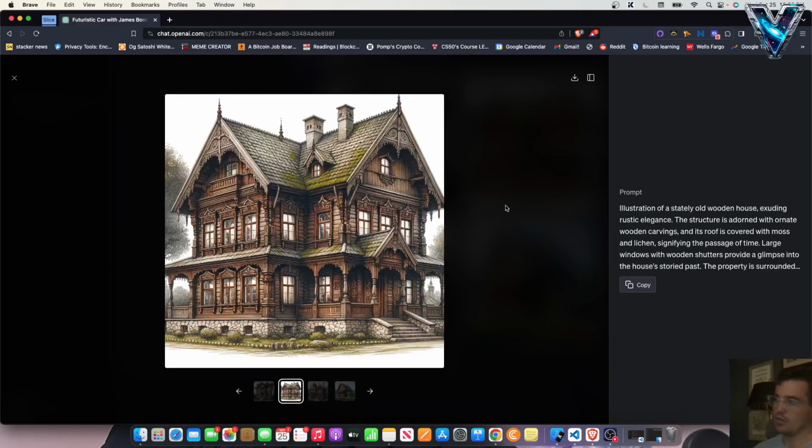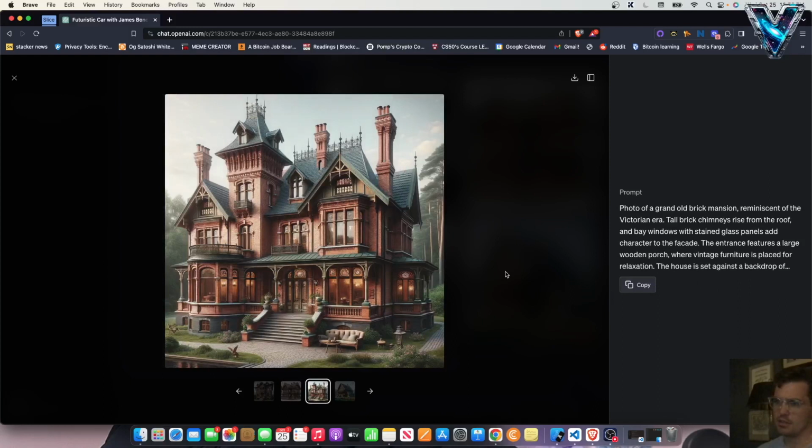Now this is a cool old-timey house. Illustration of a stately old wooden house exuding rustic elegance. The structure is adorned with ornate wooden carvings, and its roof is covered with moss and lichen, signifying the passage of time. Large windows with wooden shutters provide a glimpse into the house's storied past. Nice.